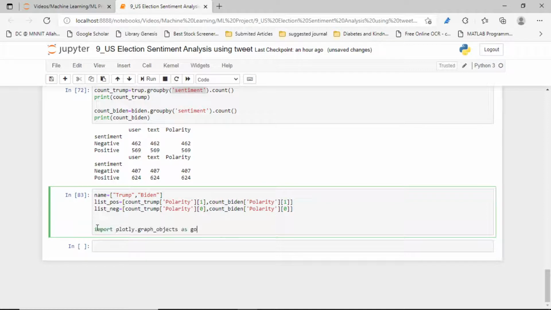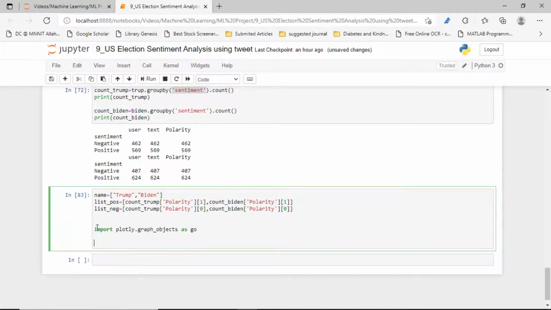Now let's import our library. Now let's plot it. Okay, so figure dot go. Sorry for that, it is my bad. I think you will understand what kind of error I made. That's the main matter: analyzing the error is the main matter. Making an error is not a bad thing. After making that error, analyzing and understanding it is the great thing.